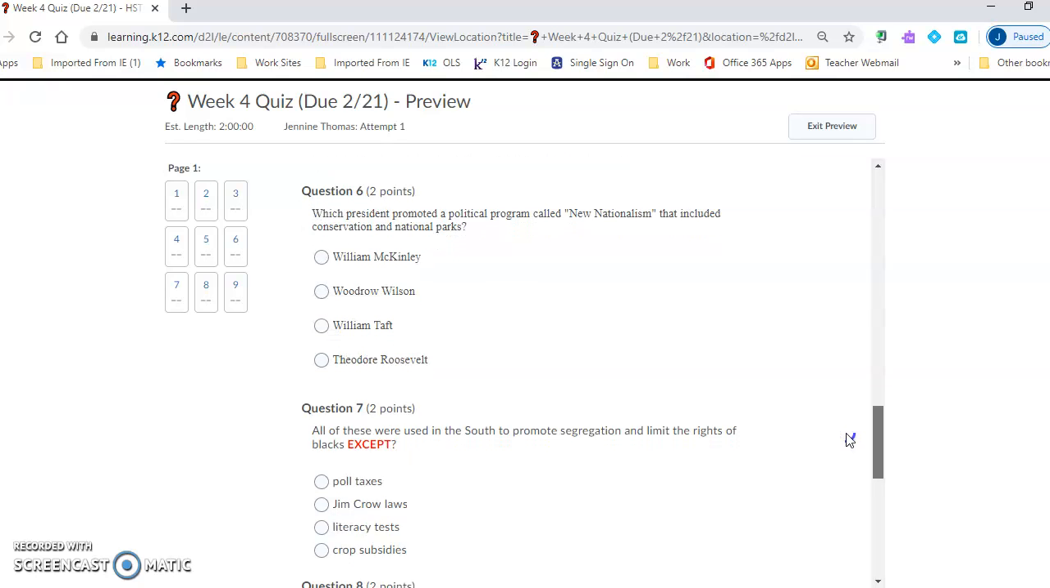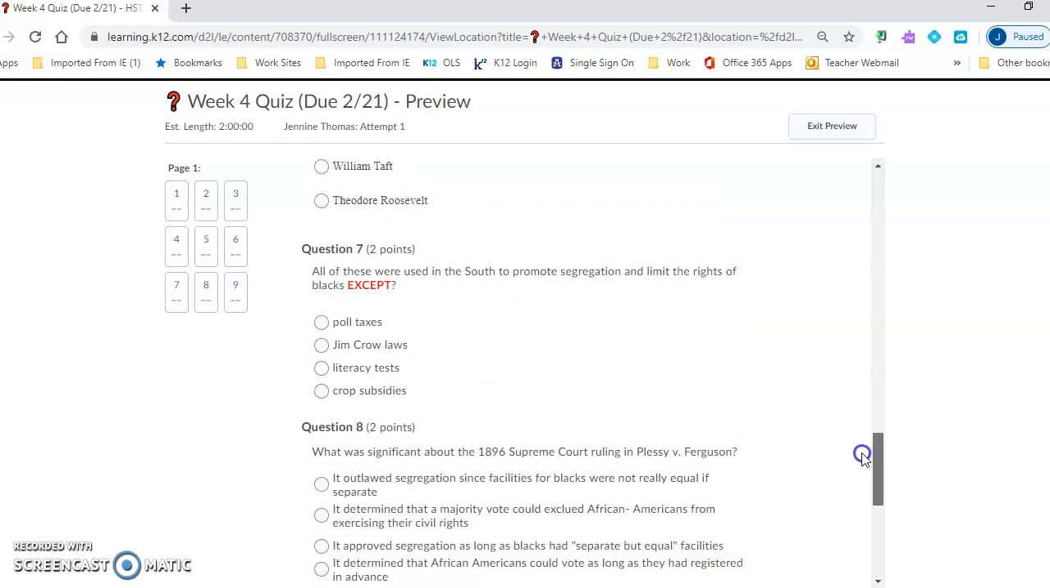Question 6. Which president promoted a political program called New Nationalism that included conservation and national parks? William McKinley, Woodrow Wilson, William Taft, or Theodore Roosevelt?